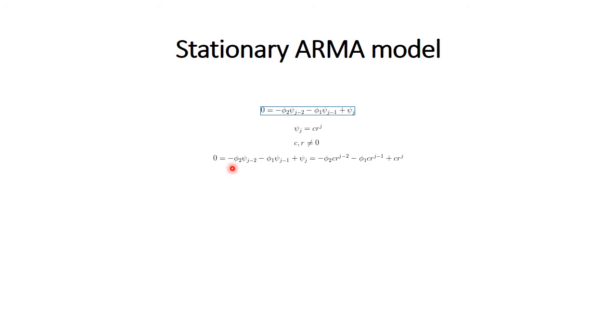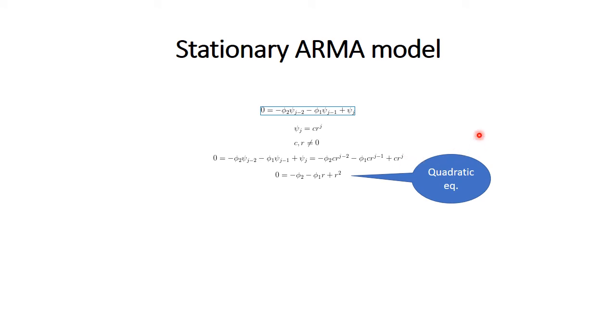So this is just the same thing as this one, and if we use this expression, we get this one is equal to this one because we have j minus 2, so therefore we have R to the power of j minus 2. We do the same thing for j minus 1, and this one is this one, and therefore it's equal to this one, which is here.